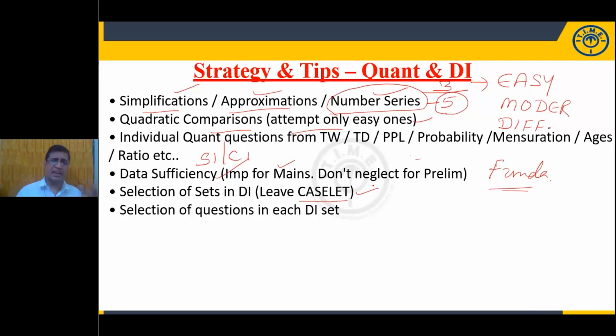Whereas in other types like a table or bar graph or pie chart, you will get ready-made data. Sometimes missing tables or missing series numbers, missing data is also there. It is frequently expected in PO examination, in the mains examination. Whereas in assistants in RRB, the level of difficulty is low, so you will get easy and straightforward questions and straightforward data. So caselet, you need to leave, you need to avoid. Give the second priority to this one. If time permits, then go for caselet. Now in the first round, solve the table, pie chart and other diagrams.